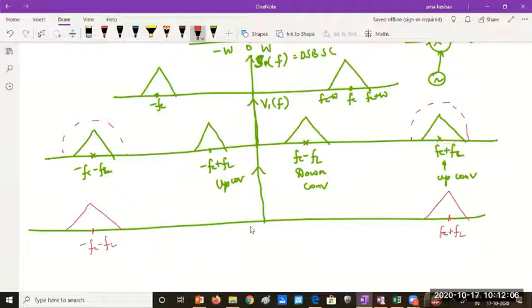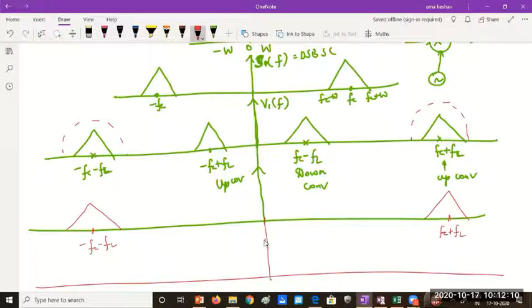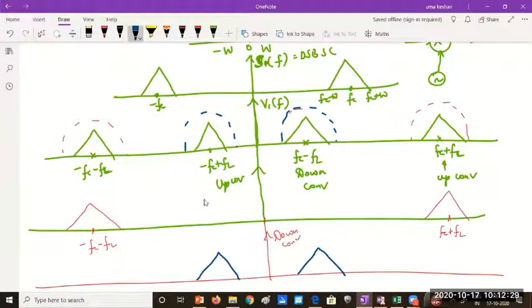And if you want the down converted signal, so if you want down conversion, what would you filter out? You would filter out this. I'll use a different color. You would filter out this if you want down conversion. So this signal is, I am converting to lower frequency, FC minus FL.